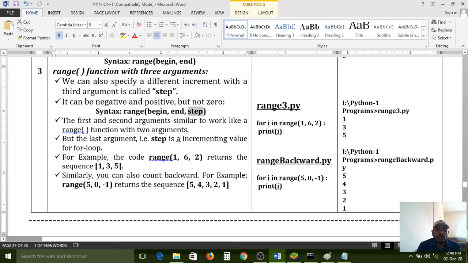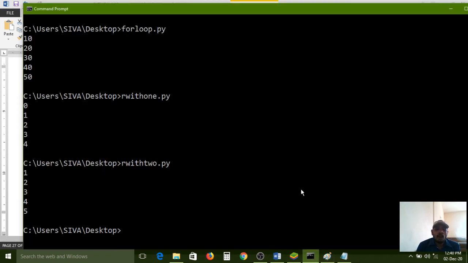The first and second arguments work similar to the range function with 2 arguments. Here, in the range function with 3 arguments, first is the starting value and second is the ending value. And the third variable, the step variable, is different. That is the increment value. Here it increments by only 1: 1 plus 1, 2; 2 plus 1, 3; 3 plus 1, 4; 4 plus 1, 5. Like that, it is incrementing by only 1.